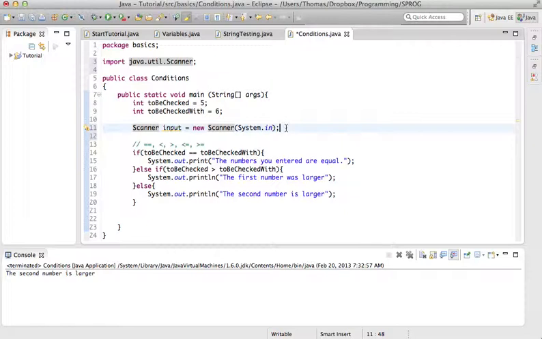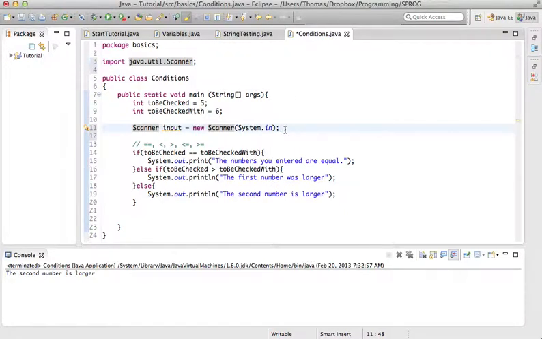In Java programming, we will have to do that a lot. Certain mathematical functions or certain objects with certain functionality will not be built right in, but we can just import the package that we need. So java.util is the package, and the scanner is the class we need.